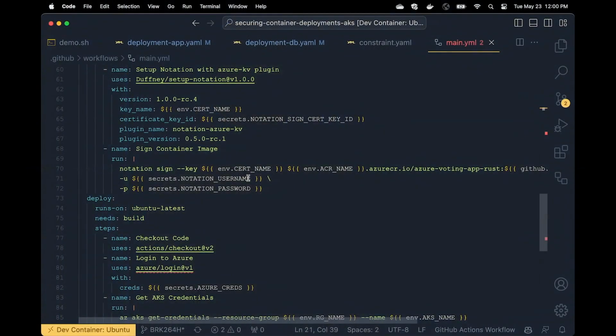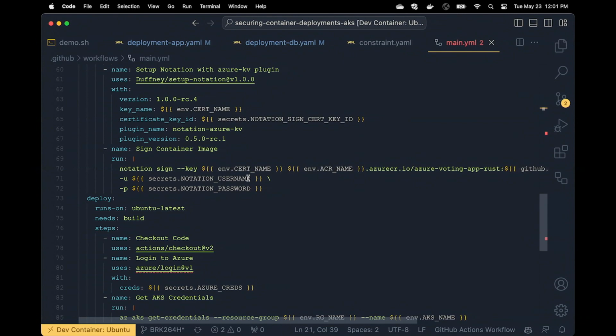Then the next part is to set up notation. And so there is a setup notation action that I wrote a while back, and you can specify the version. So if you want to go back a couple versions in Notary or whatnot, or maybe there's some breaking changes that you want to avoid, you can version that being installed on your runner. It also has the ability to install the plugin. So I'm installing the Azure Key Vault plugin, and I'm passing in the certificate name and the ID. So that was something that I had done prior to the lab that you didn't see, is I had to download the notation binary. I had to download and put the plugin in the right directory. And then I had to add a key that was then used to sign the images.